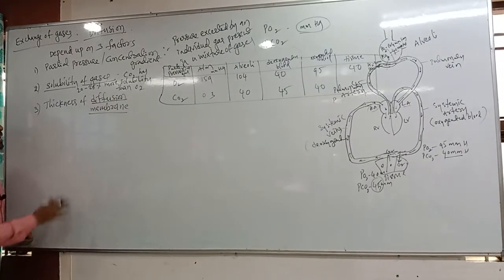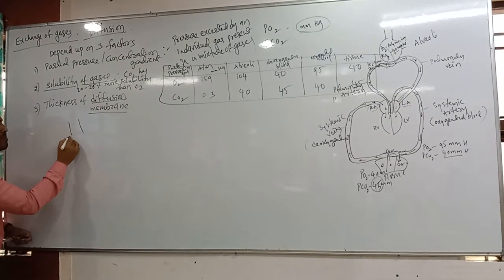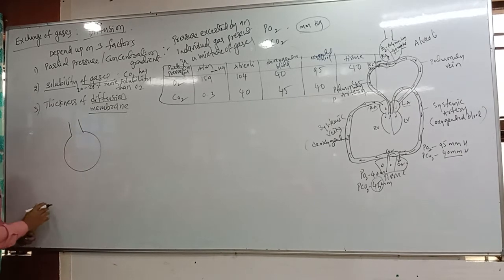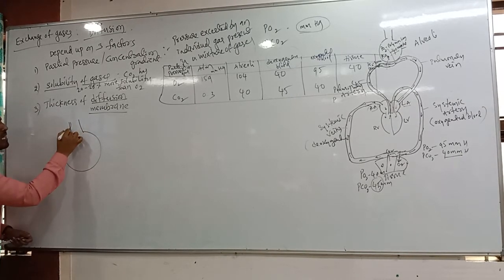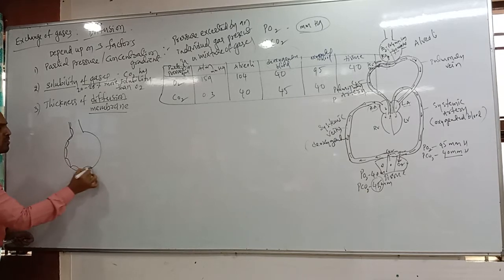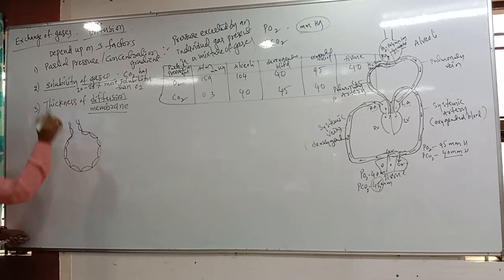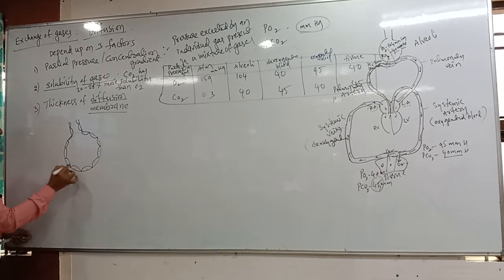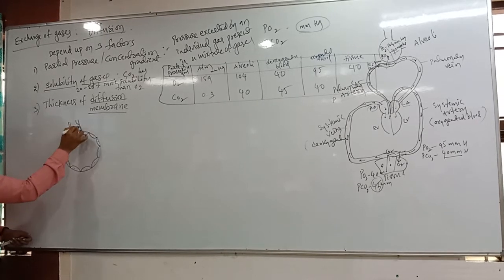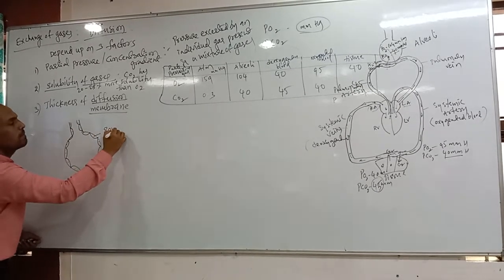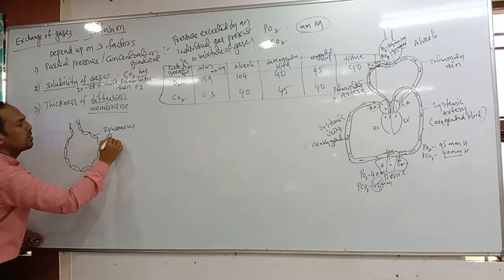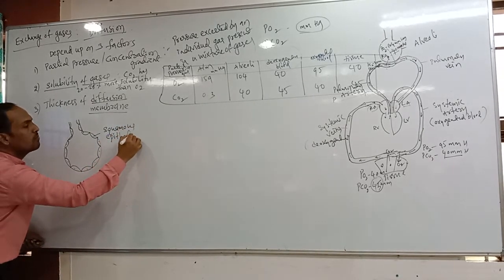So now we are discussing the diffusion membrane. A diffusion membrane that is called the alveolar membrane. I am drawing here. This is called alveoli. Come on, the alveoli is completely lined by one membrane. What is the name of the membrane? What is the inner lining layer of the alveoli? That is called squamous epithelium. Squamous epithelium, very, very important. Squamous epithelium is present.